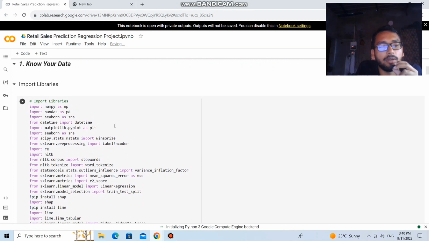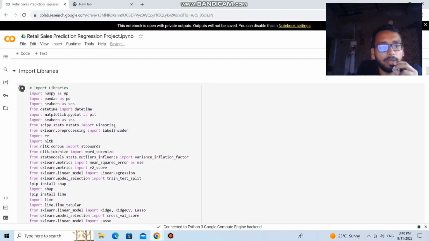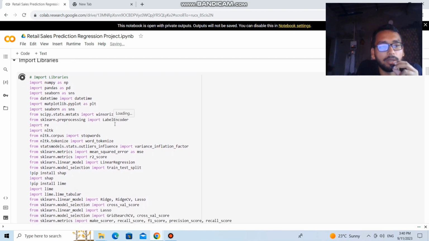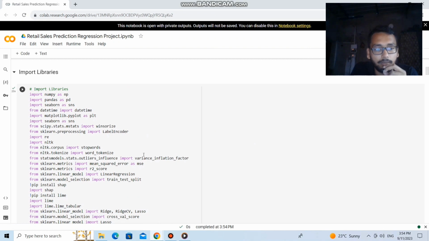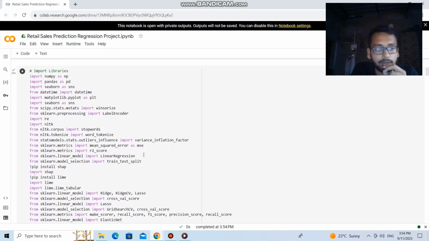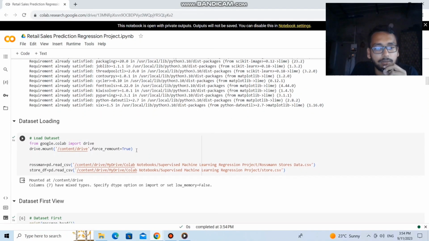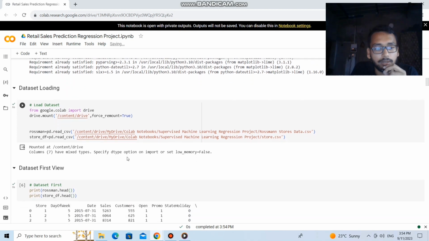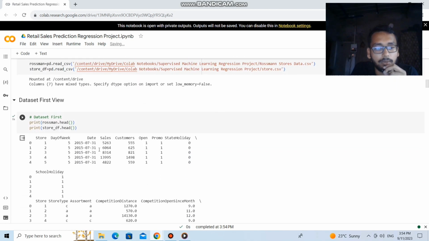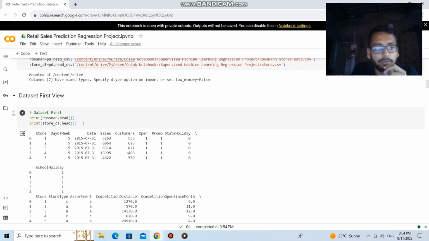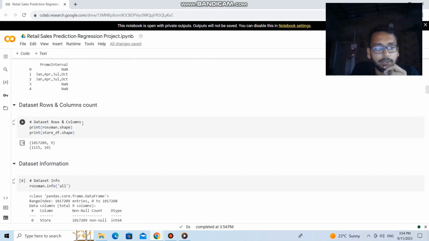For analyzing the data, we need to import some libraries such as NumPy, Pandas, Seaborn, Matplotlib, Sklearn preprocessing, etc. So let's mount the Google Drive so that we can access our dataset in this project. Here is the first view of the dual datasets. It is the rows and columns count for the two datasets.